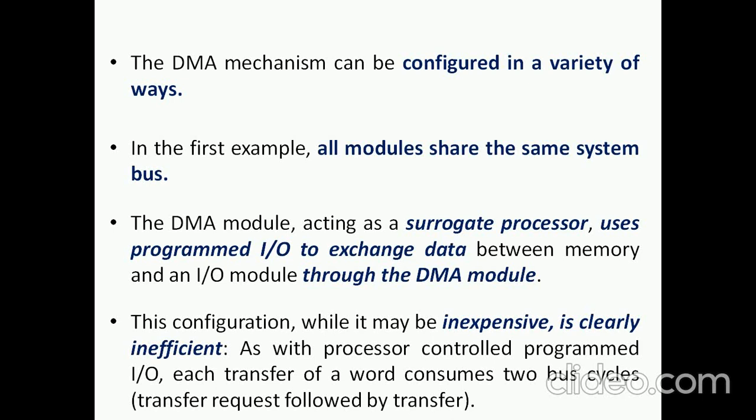In that case, the DMA uses programmed IO for exchanging data, and it acts as a replica of the processor. It acts as another processor, called a surrogate processor. But this configuration is inexpensive and inefficient.